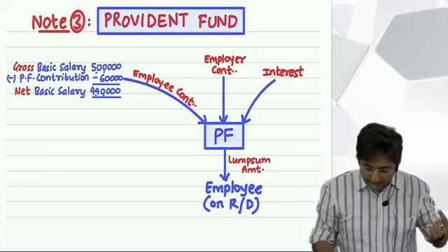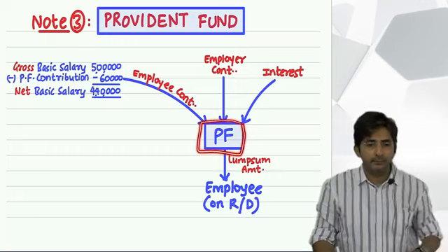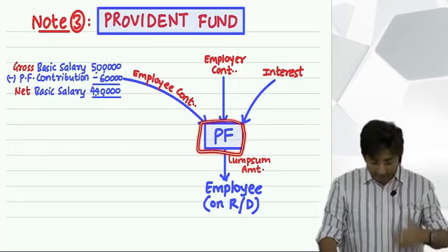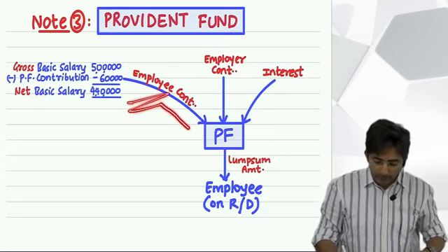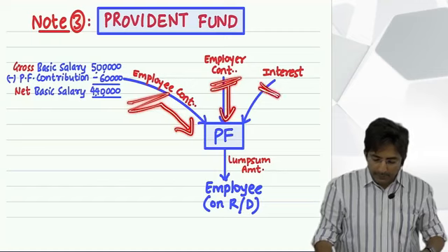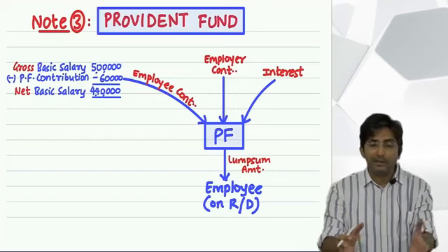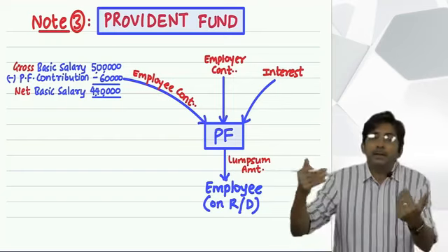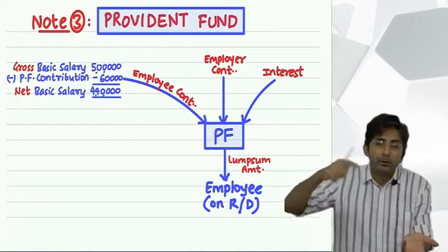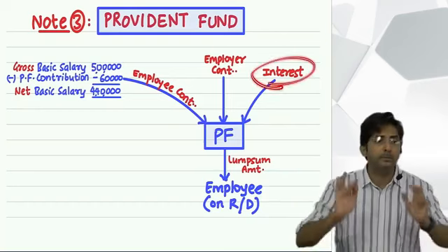So I was asking, in your account, every year 3 amounts are deposited. Tell me, what are the 3 amounts? One is employee's contribution, other is employer's contribution, and interest. And why do you get interest? Because this provident fund is not kept in a piggy bank. It is invested. And wherever it is invested, from that every year you get interest. And that interest is credited to your account on yearly basis.